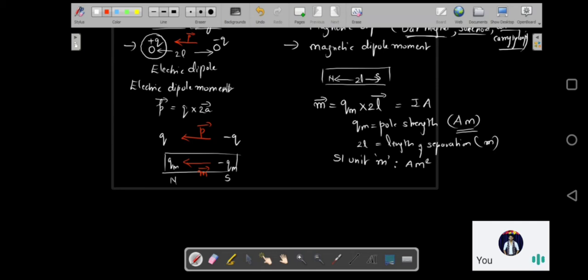And since your electric dipole moment was going from negative charge to positive charge, the same logic has to be applied over here. So your magnetic dipole moment is going to go from south pole to the north pole. Okay, and as discussed, the SI unit is going to be ampere meter square, or it can also be written as joules per Tesla. So this is basically your magnetic dipole and magnetic dipole moment.